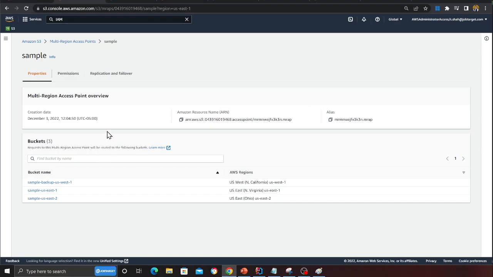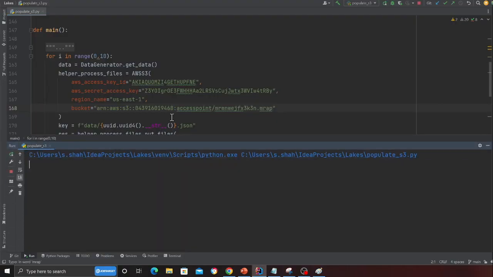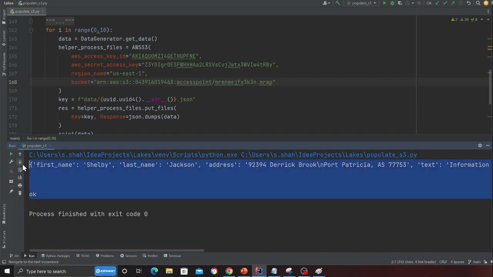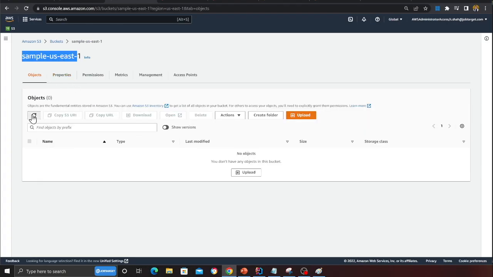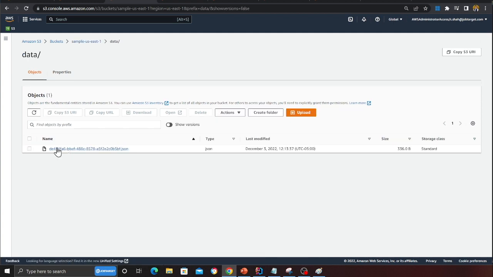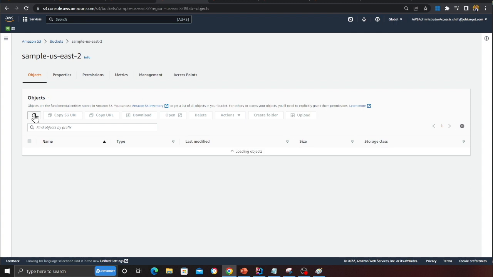Now again, I'm going to insert one sample record. Let's see what happens. I'm expecting this to go to the US East 1 bucket. I inserted the data, as you can see. Now let's see if there's any data in US East 1. I'm going to refresh, and here you can see I have sample data. Let's see US East 2. There should not be any data here.